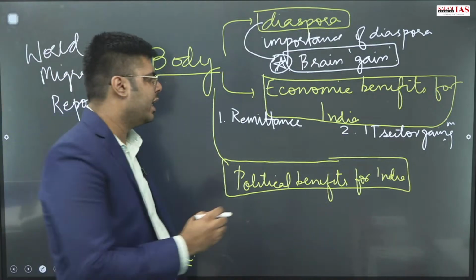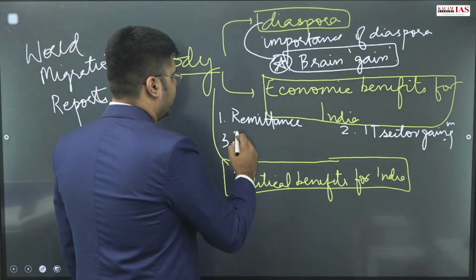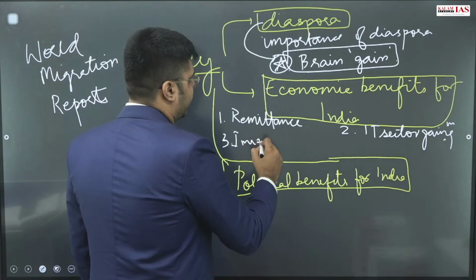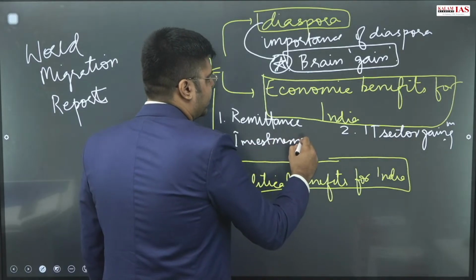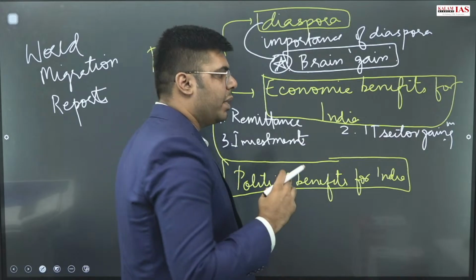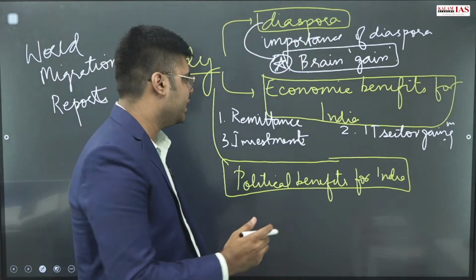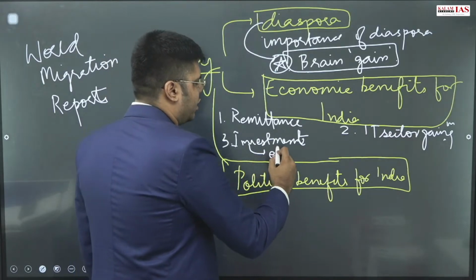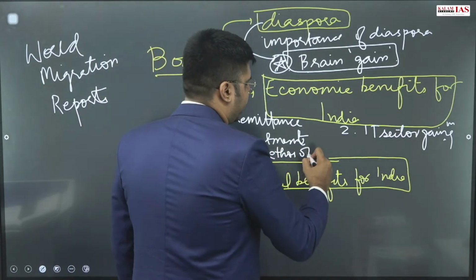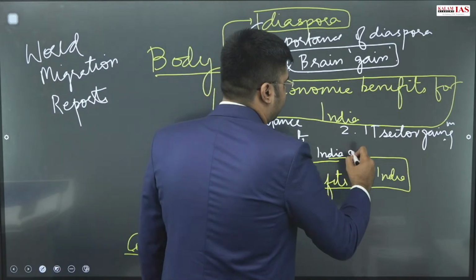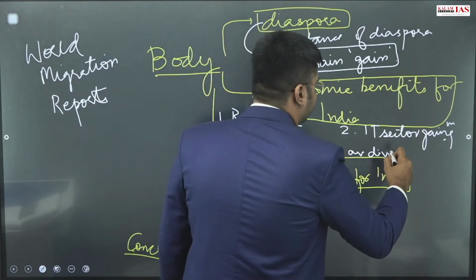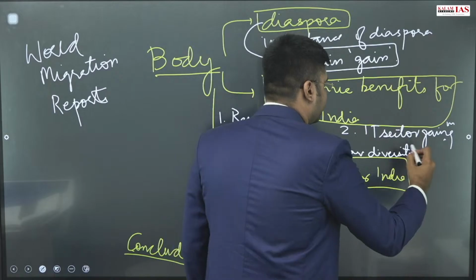Then we can highlight the investment being made by developed nations, by industry leaders, by big multinational companies in India, because they know the ethos of India are diversity and inclusion.